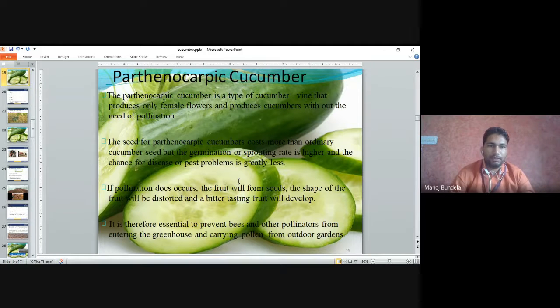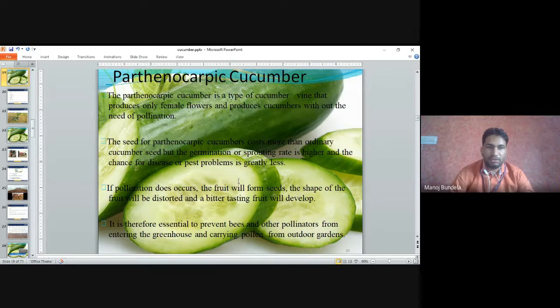Parthenocarpic cucumber. The parthenocarpic cucumber is a type of cucumber vine that produces only female flowers and produces cucumbers without the need of pollination. The seed of parthenocarpic cucumber costs more than ordinary cucumber seed, but the germination and sprouting rate is higher and the chance of disease or pest problems is greatly less.